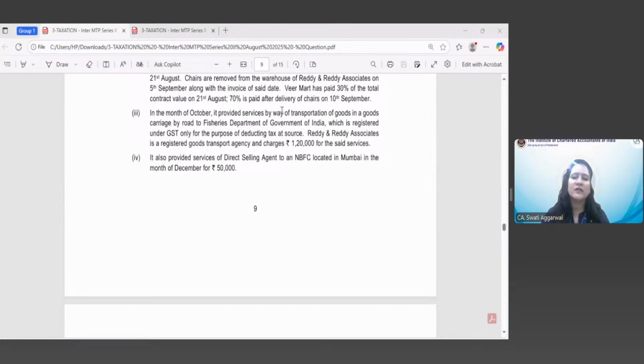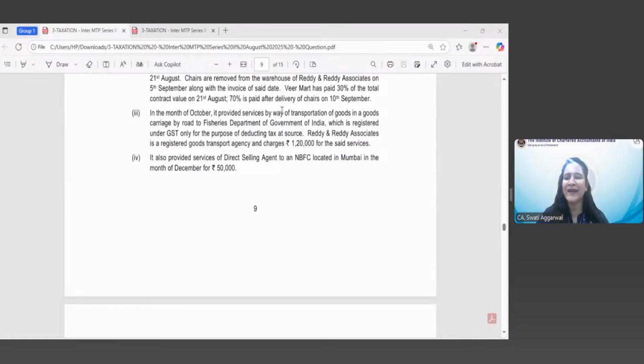Because services provided by a GTA by way of transportation of goods in a goods carriage to governmental agencies which have taken registration only for the purpose of deducting tax at source and not for making taxable supply of goods or services are exempt.